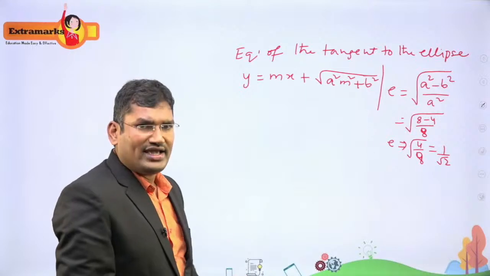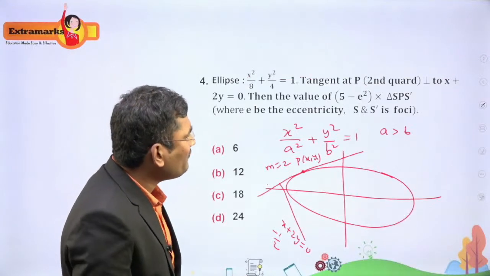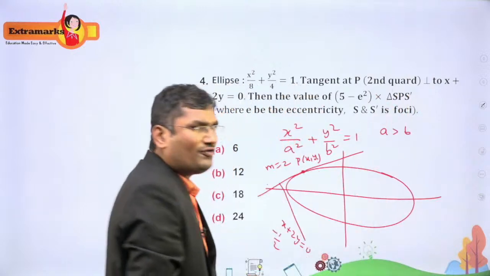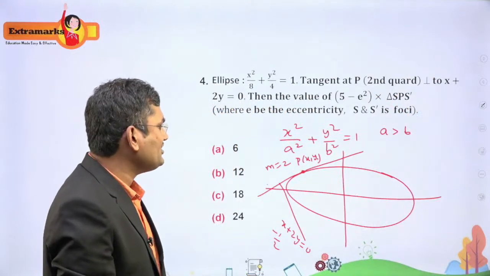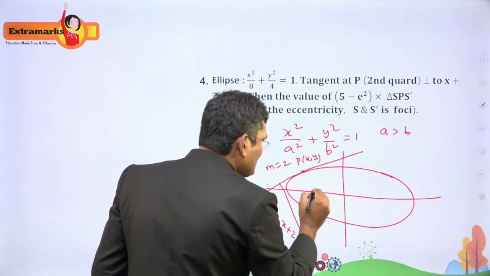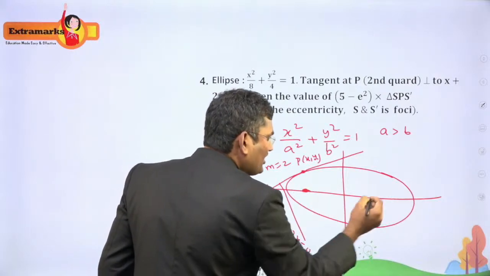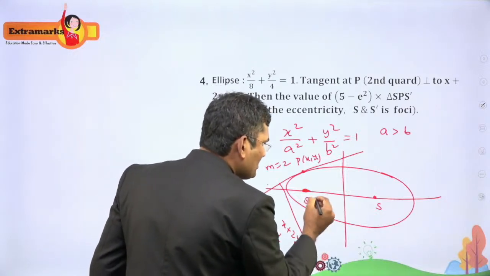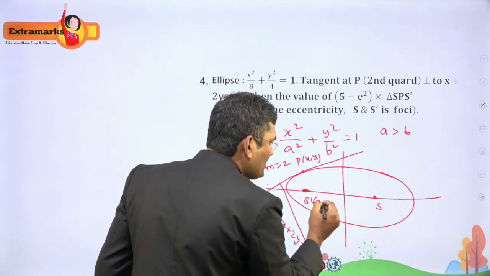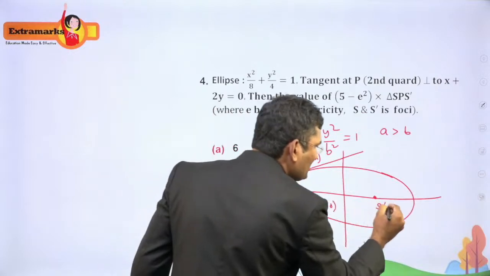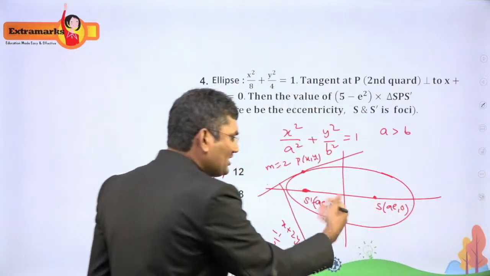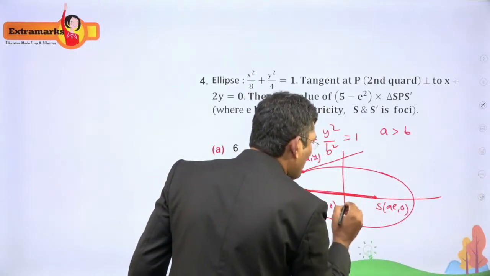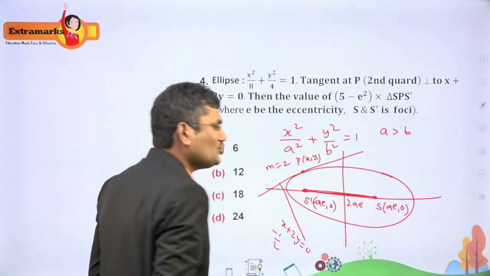Now we have got the eccentricity, so we can calculate this value. Now what about the area of triangle SPS dash? How to find it? See, this is S and this is S dash. You know the foci are plus or minus AE comma 0, so this is minus AE comma 0 and this is AE comma 0. And this distance is 2AE.